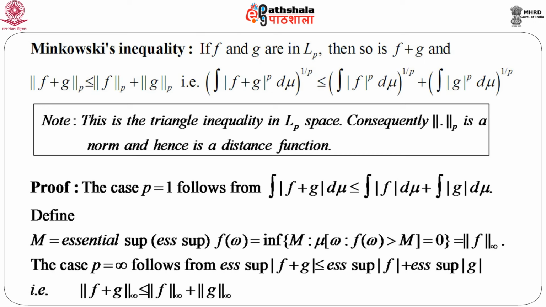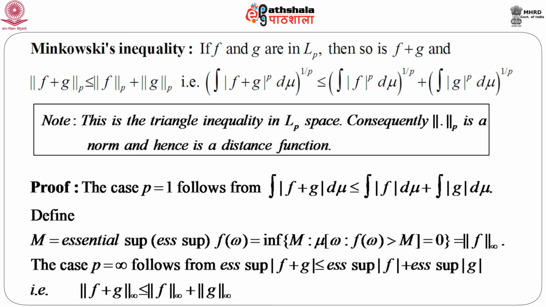Case p equals 1 follows directly from the integration of modulus of f plus g d mu being less than or equal to the integration of modulus of f d mu plus the integration of modulus of g d mu. It's a very simple thing to observe. Now, to prove the case when p equals infinity, we define capital M as the essential supremum of f, defined as the infimum of m such that mu of the set of omega such that modulus of f of omega is greater than or equal to m, equals 0.